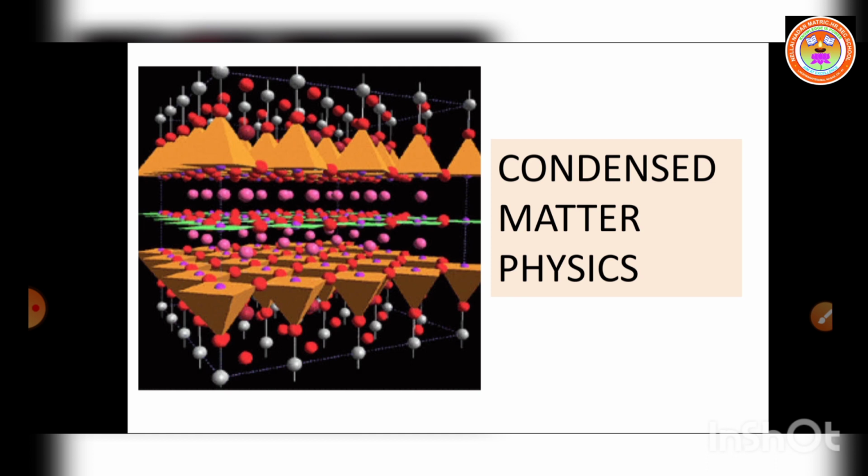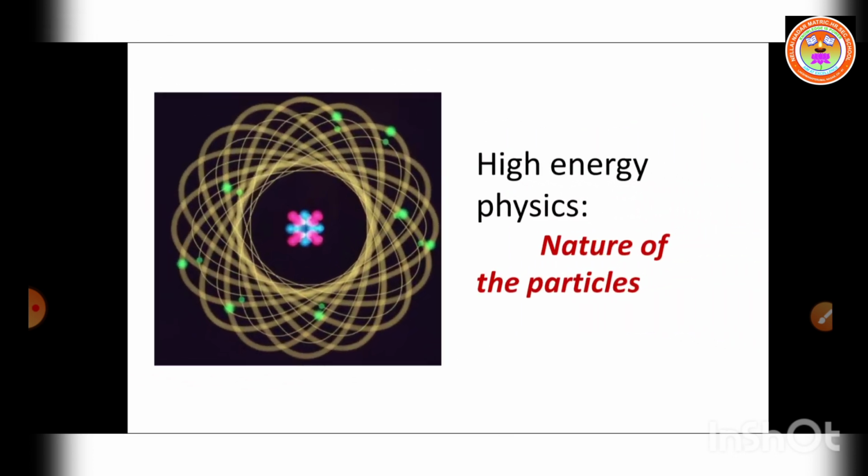And the last one is high energy physics, the study of the nature of the particles. So these are the branches of physics.